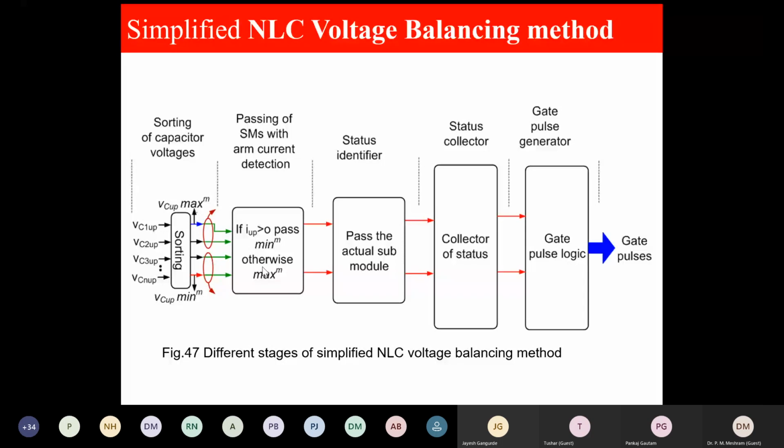This is the third stage, status identifier. You will have to identify the status, because here maximum voltage can be any one, 1, 2, 3, 4, 5. You will have to take it out, which of these are 1, 2, 3, 4, 5. And then you collect the state. Once you have the collection of status, you can find out the gate pulse logic.